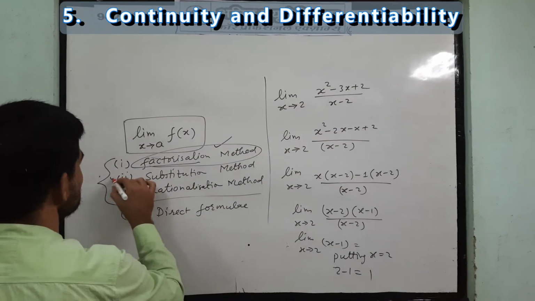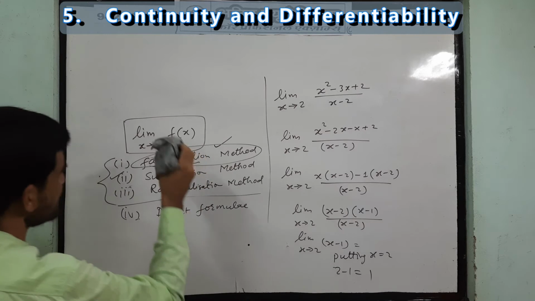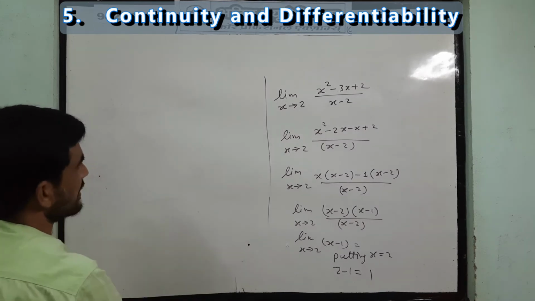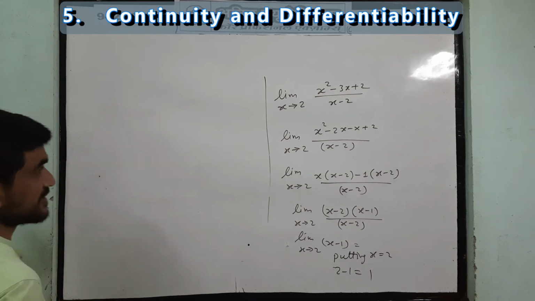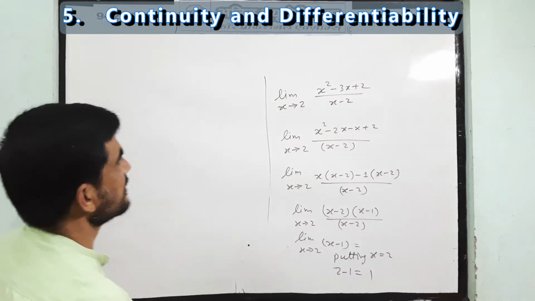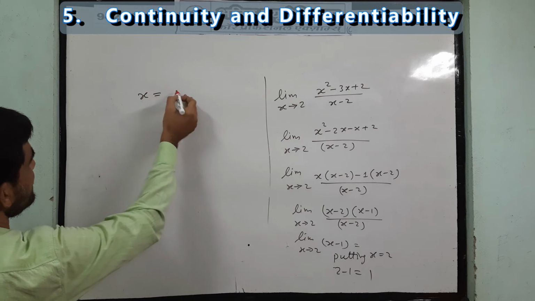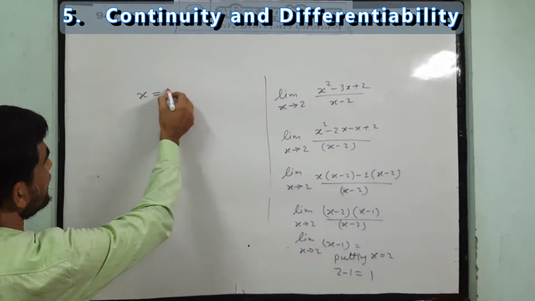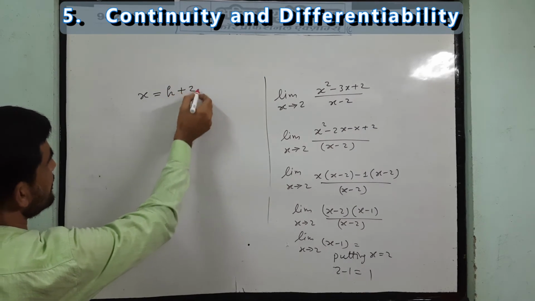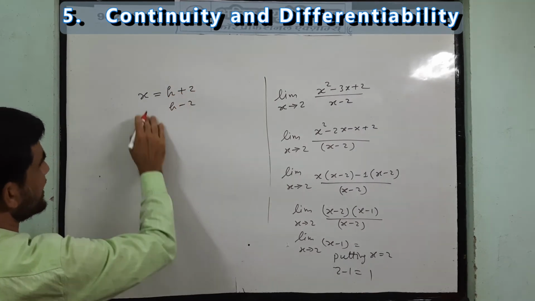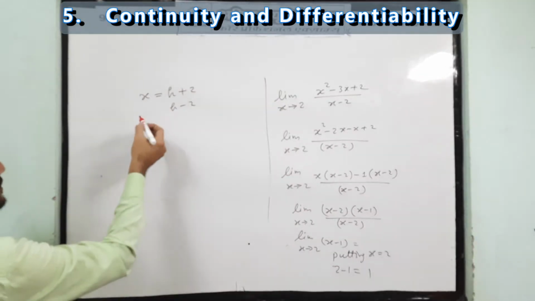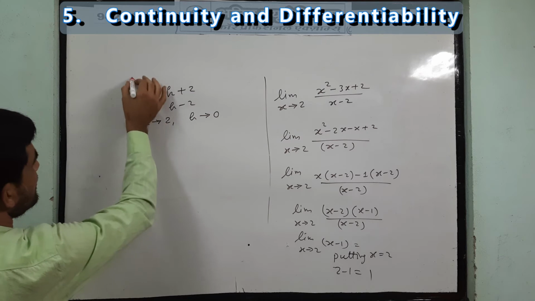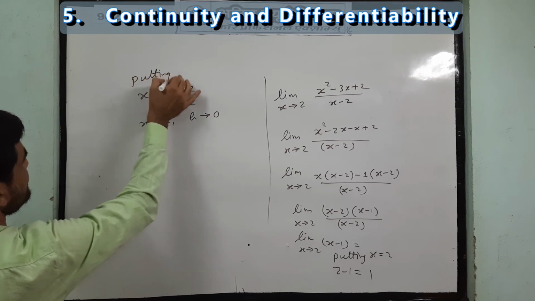Second one is the substitution method. The same question we can get with the substitution method. In a substitution method, we substitute, suppose, x is equal to h plus 2 or h minus 2, whatever, h plus 2 is better. So when x is approaching towards 2, h will approach towards 0. Okay, so this is the substitution method.